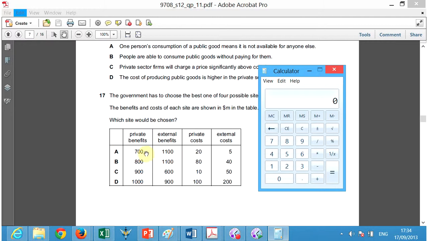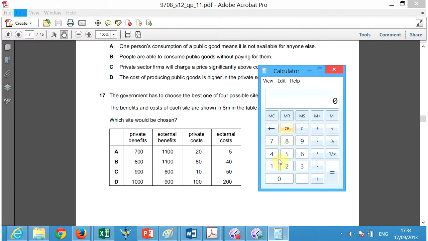So in A, the private benefit is 700 plus 1100. Okay, and the costs are 20 plus 5, which is 25. So the net benefit of choice A is 1775.